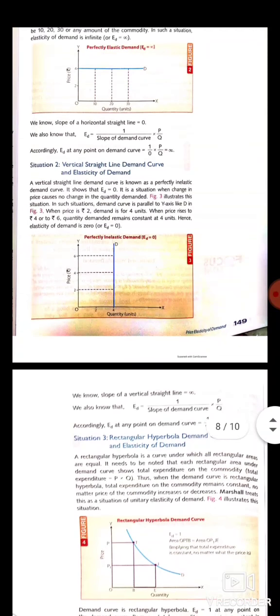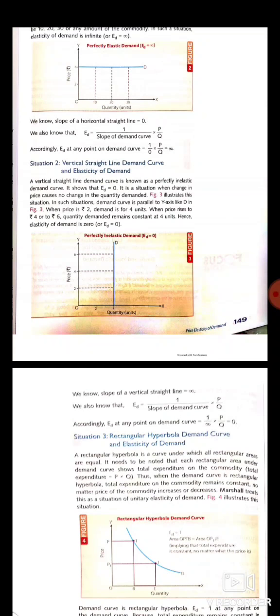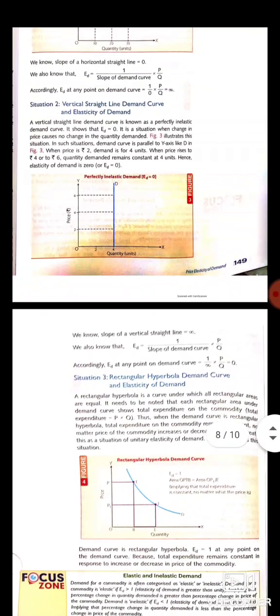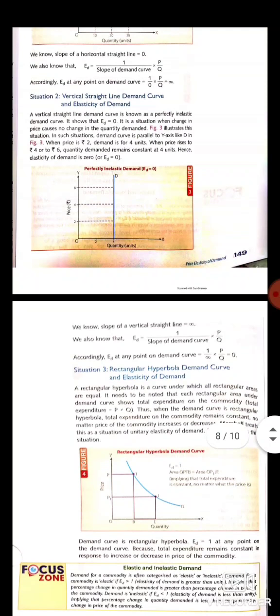The last one is the rectangular hyperbola demand curve. It is the situation when the percentage change in quantity demanded is equal to the percentage change in price. In this situation, elasticity of demand will be equal to 1. So with the help of figure 4, we can explain the rectangular hyperbola demand curve or unitary elastic demand curve.